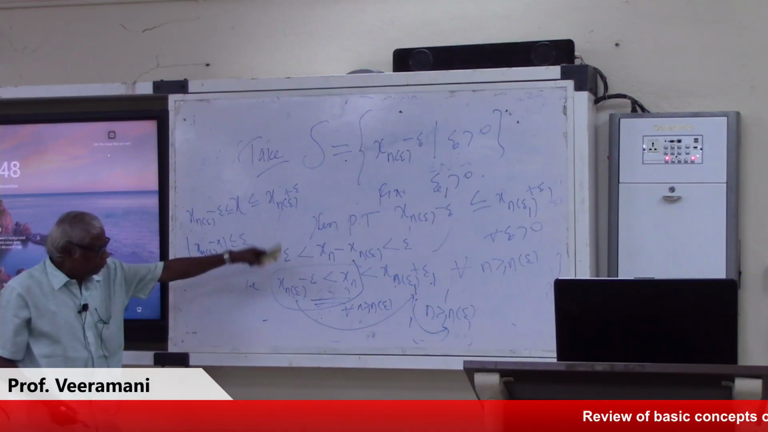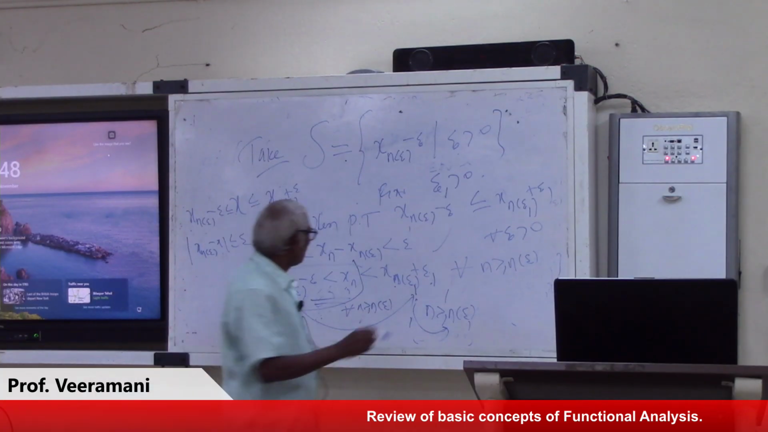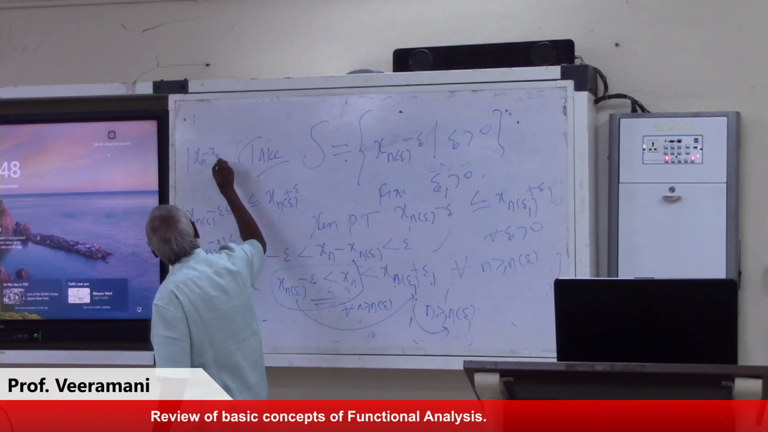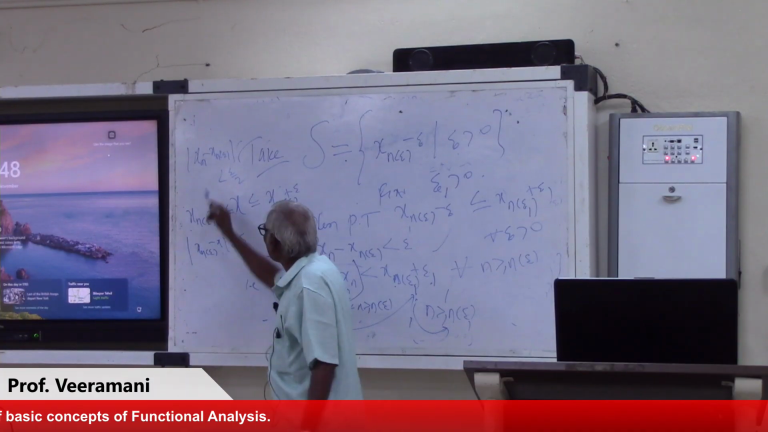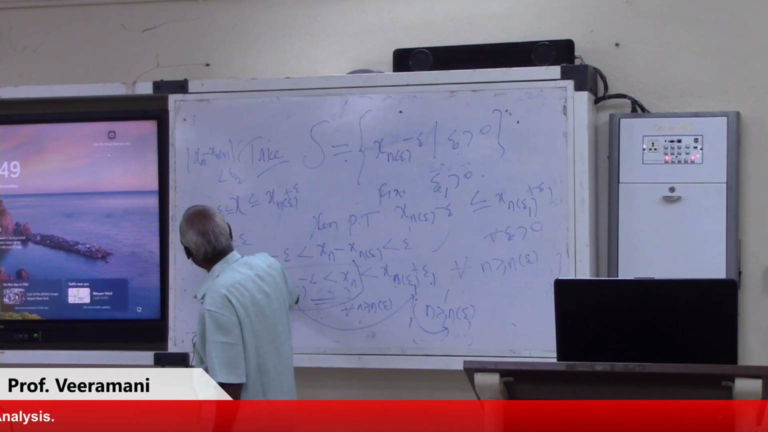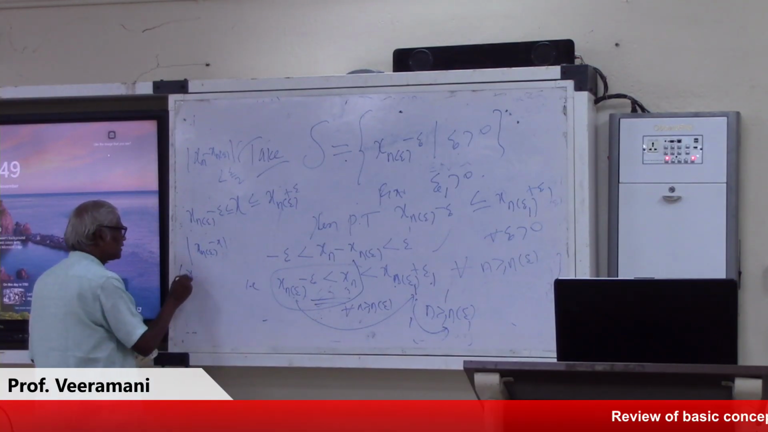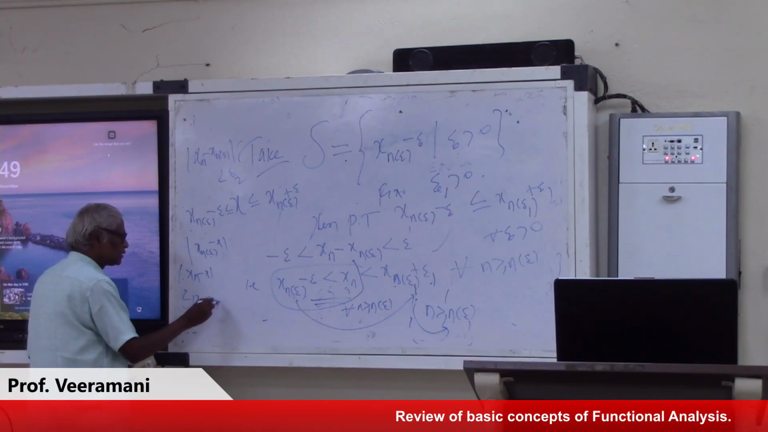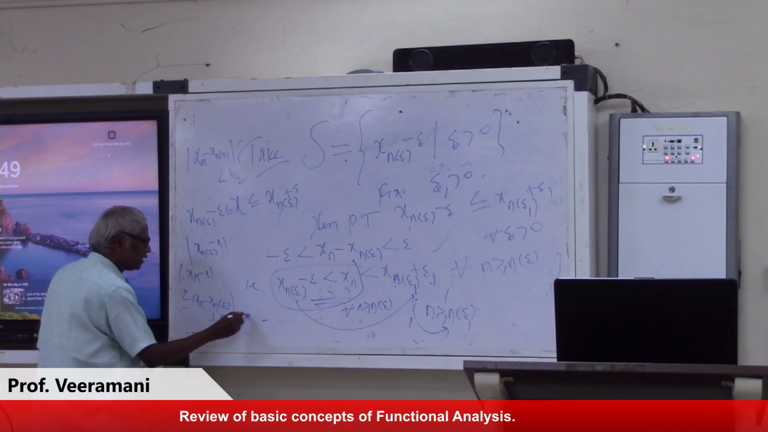Similarly, sorry, you have this mod xn, already we have this mod xn minus xn of epsilon. Instead of epsilon we can write epsilon by 2 also. Then triangle inequality, mod xn minus x is less than or equal to mod xn minus xn of epsilon plus mod xn of epsilon minus x.